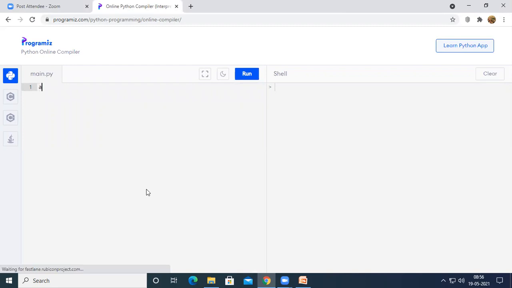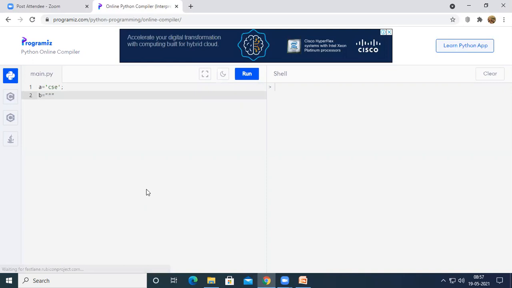So if I have given A equal to CSC, so I'm going to use all the 3 quotes, and B equal to AIML, and then C equal to DS.